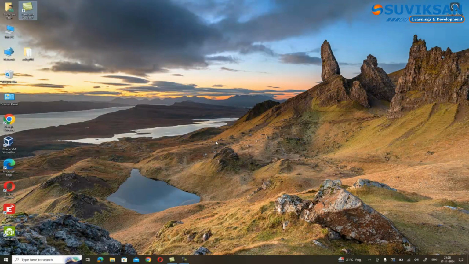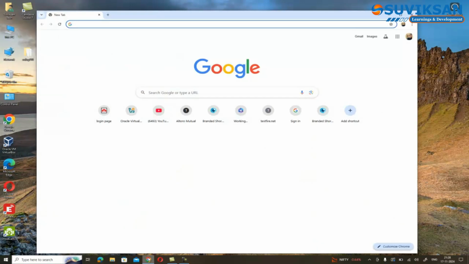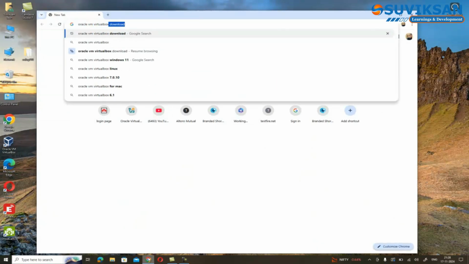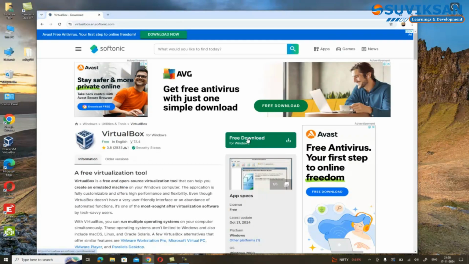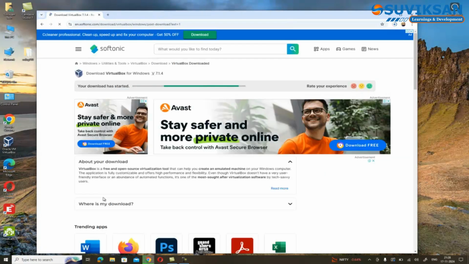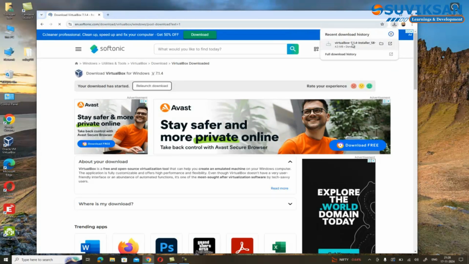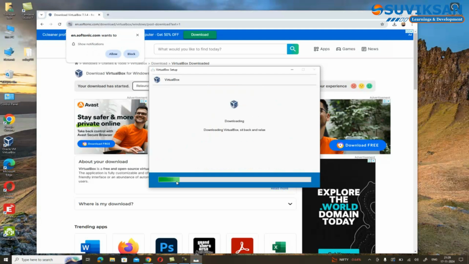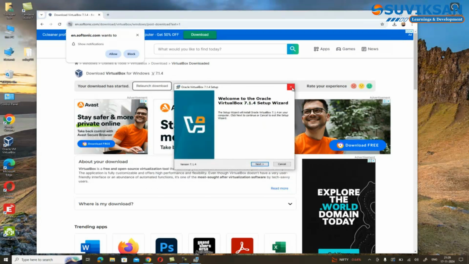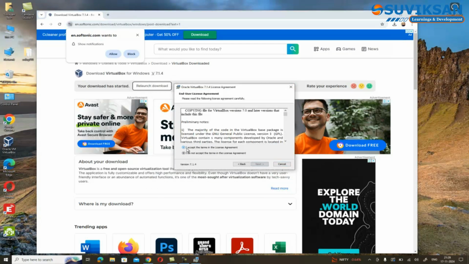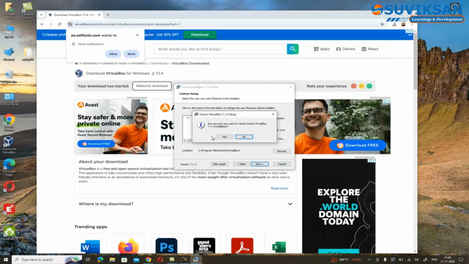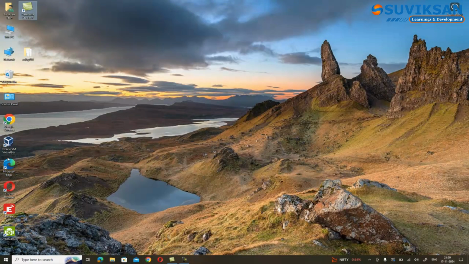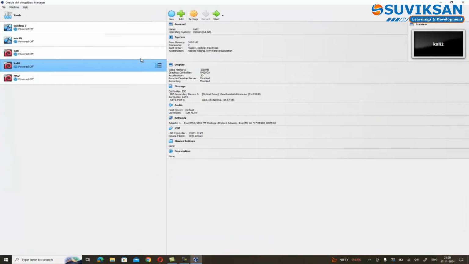Now first, we need to download Oracle VirtualBox, which is an amazing tool that allows you to run secondary operating systems on your laptop or desktop without needing additional hardware. Once the download is complete, install it by following the steps shown on the screen. I've already downloaded and installed it. After installation, you'll see this interface on your screen.